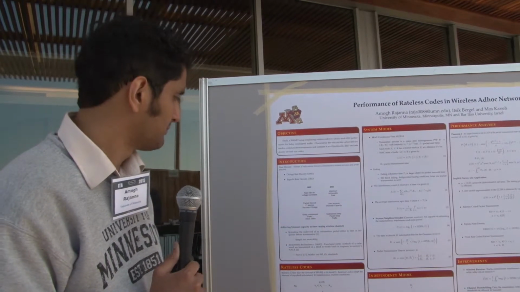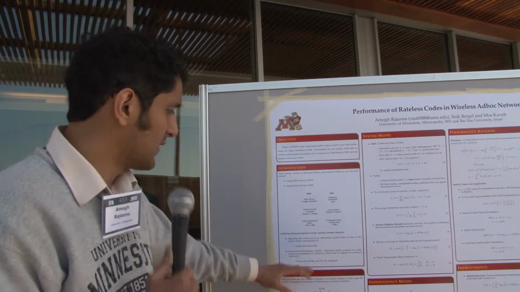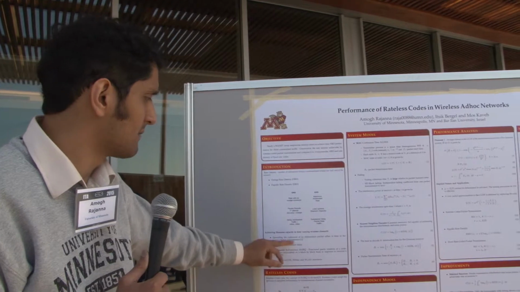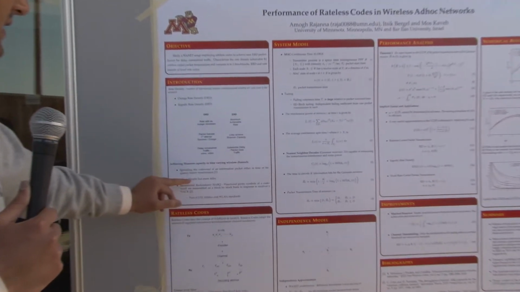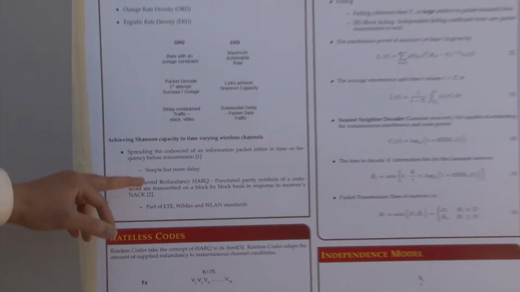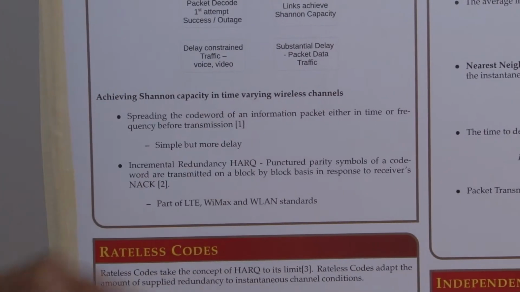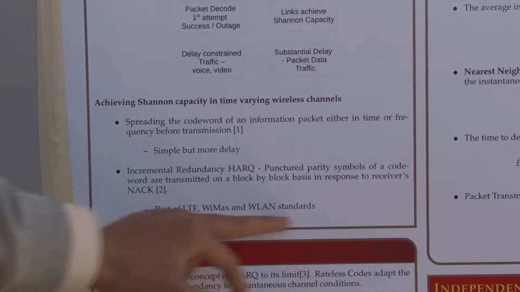Here I just briefly overview the current approaches for achieving the ergodic capacity. You spread the code word of an information packet either in time or frequency before transmission, or else you use incremental redundancy based HARQ. This is part of the current wireless standards.